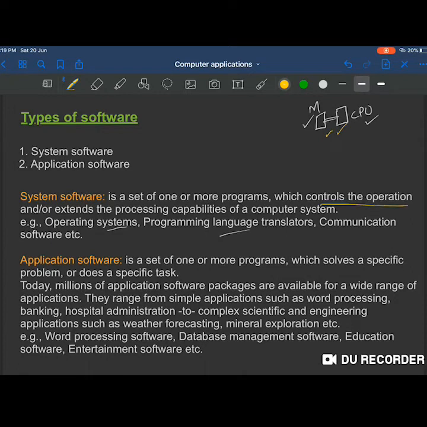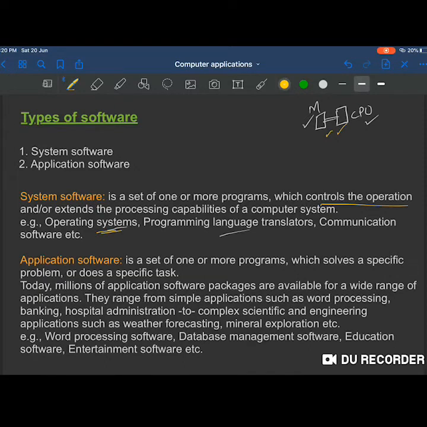So controls the operation means, it is the basic software actually. That means if you are giving any input, taking input, giving output, coordinating with each other, these are the basic functions. So system software is the basic software that will help the computer's hardware components to interact with each other, right? So the example we have already seen is the operating system.